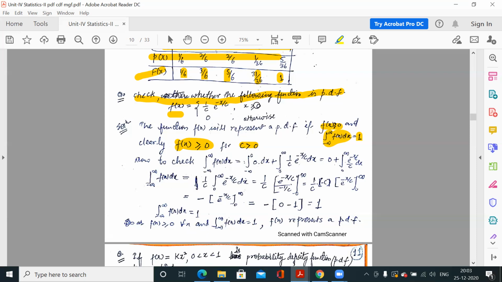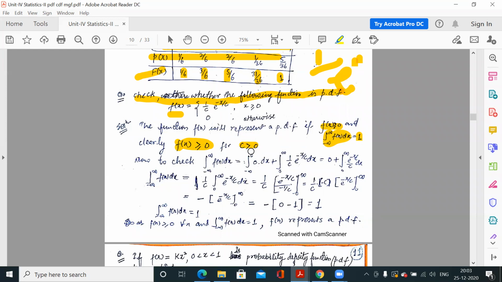Here x is greater than or equal to 0. Whatever value you provide for x, it is e to the power negative something, and e to the power negative something is 1 by e to the power something. You know this is a positive value, and 1 divided by a positive value is a positive value.